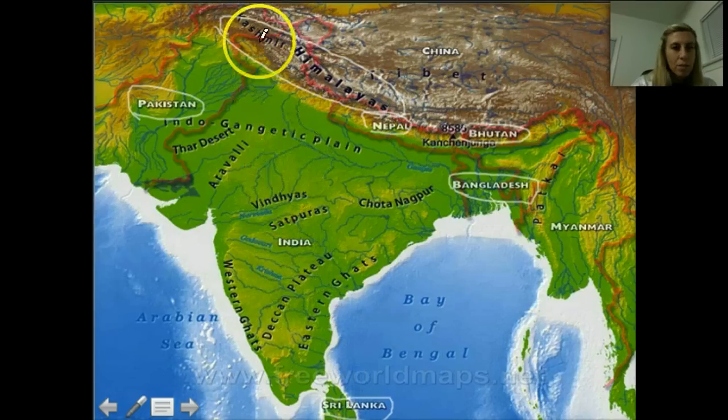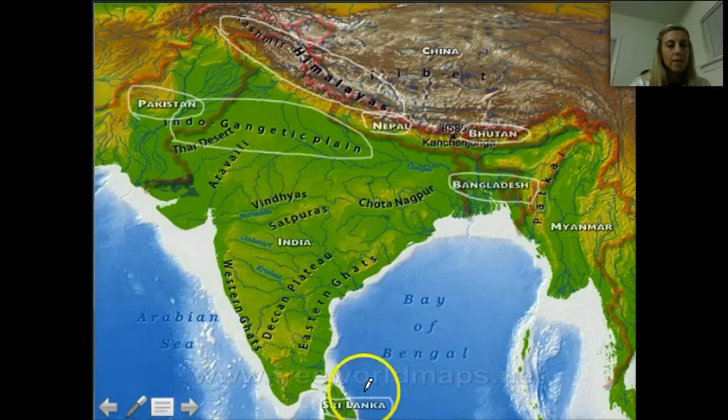So, we already talked about the northern mountains. Then we have the Indo-Gangetic Plain. This is the second region of the subcontinent. This includes the Indus River Valley, as well as the Ganges and Brahmaputra rivers. We're going to be talking about those a lot in a bit. Finally, you can see the Deccan Plateau. This plateau sits on the southern tip of the subcontinent between 2 mountain chains, the Eastern and Western Ghats.